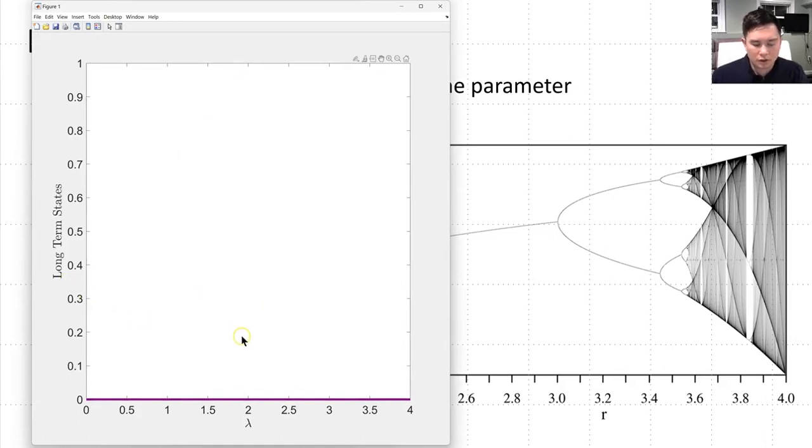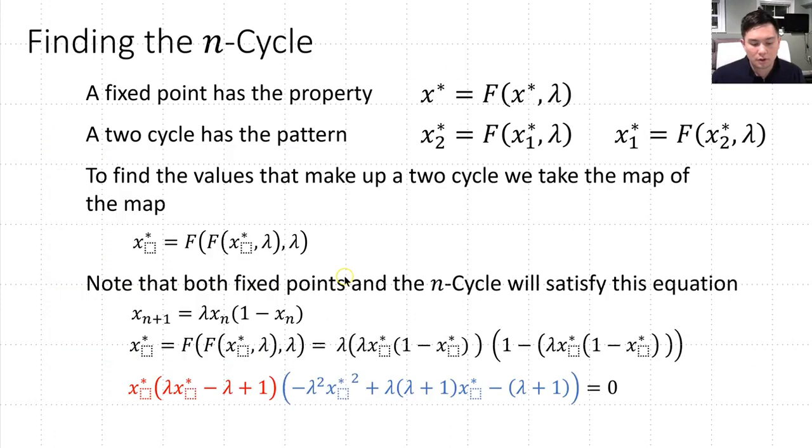So here's our bifurcation diagram, and we're going to run for values of lambda running from 0 to 4, and our x values can range from 0 to 1. The first thing I'm plotting here is a line along x equals 0, and that corresponds to one of our fixed points. Next, I'm going to plot a line here that corresponds to our other fixed point. It corresponds to the 0 of this term here.